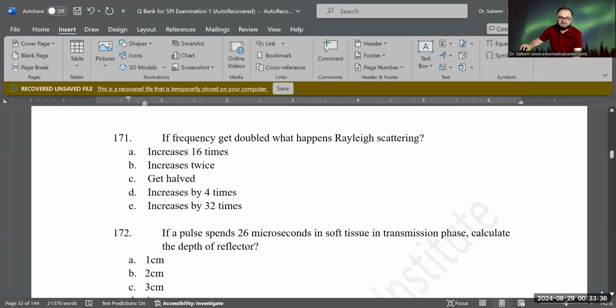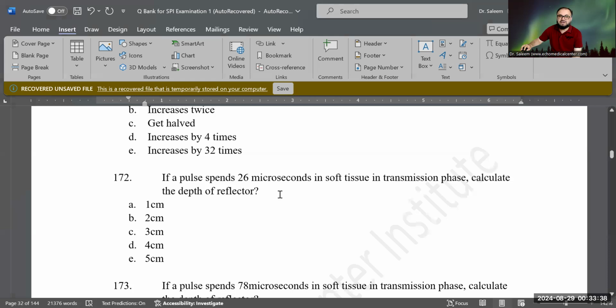Let's do the next question. If a pulse spends 26 microseconds in soft tissue in the transmission phase, calculate the depth of the reflector. If sound goes one way and spends 26 microseconds, where is the object? So the reflector is where? Is it 1 centimeter depth? Is it 2 centimeter, 3 centimeter, 4 centimeter, or 5? Again, there is a formula for this.